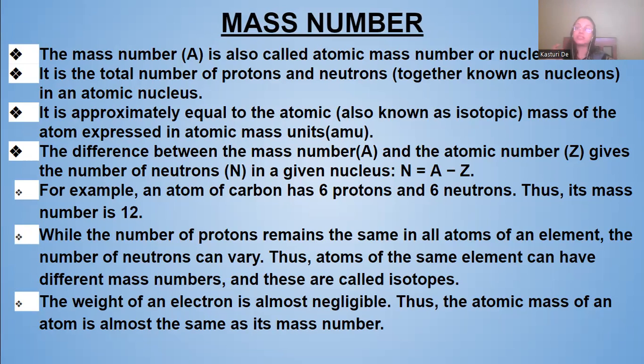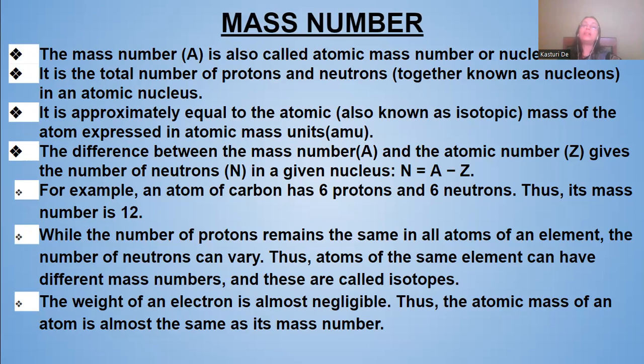That is capital N. So capital N is equal to capital A minus capital Z. Clear? For example, an atom of carbon has 6 protons and 6 neutrons. So its mass number is 6 plus 6, that's 12. Now, as it has 6 protons and mass number 12, the number of neutrons will be 12 minus 6. That is 6 neutrons.